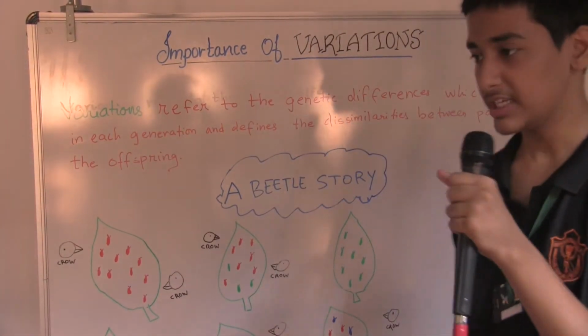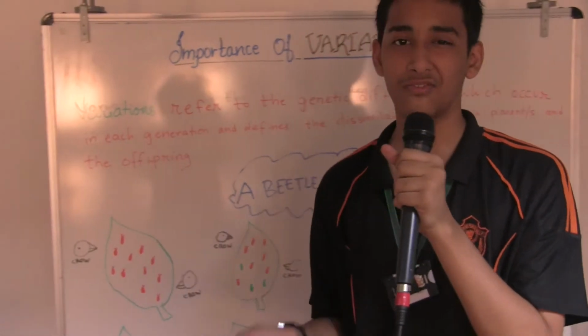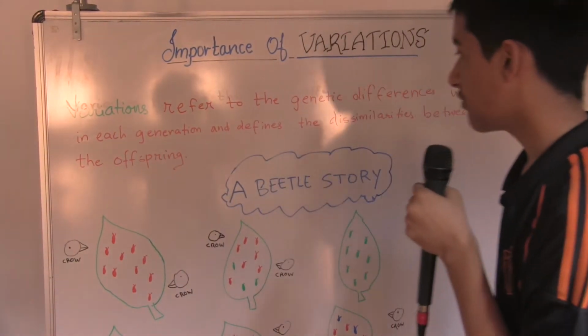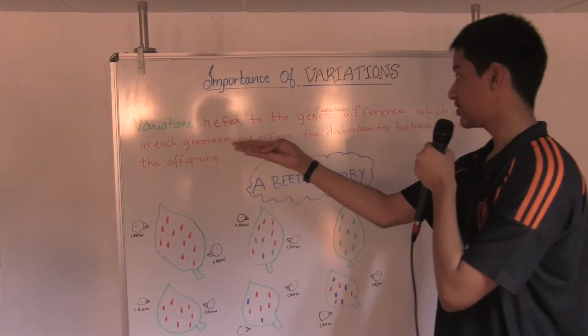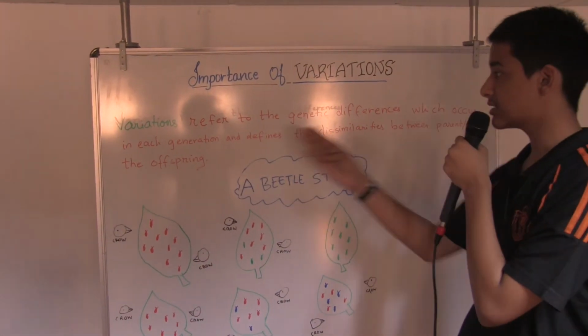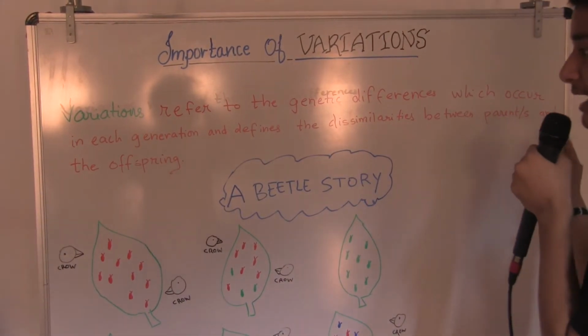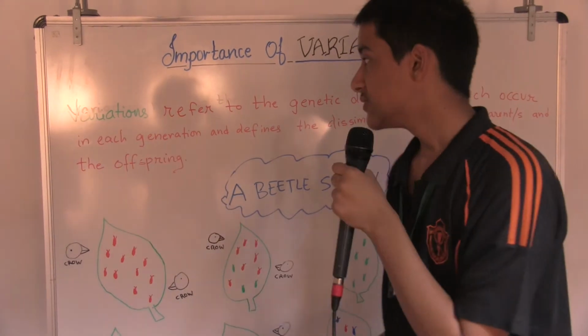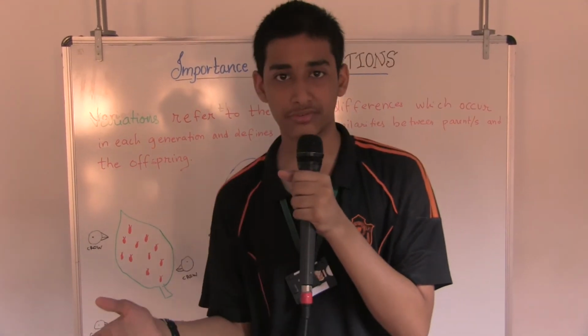So we all know what variations are by now. We have already discussed that. So we need to know why variations are so important. Let's define variations properly first. Variations refer to the genetic difference which occurs in each generation and defines the dissimilarities between parents and the offspring. What this means is that when parents reproduce and give their children, they are not extreme